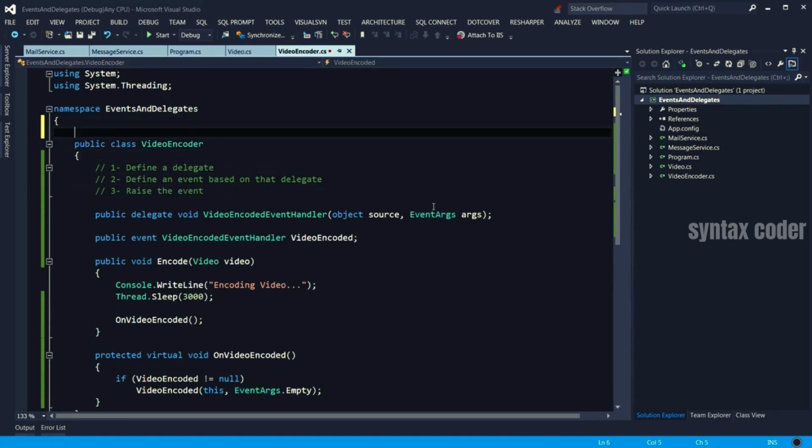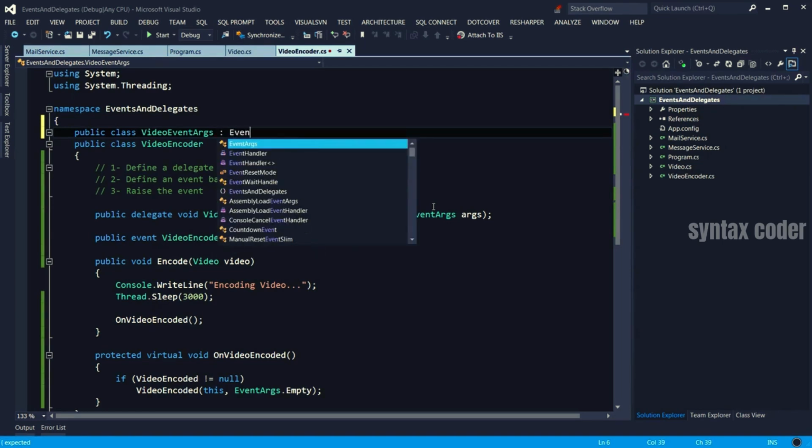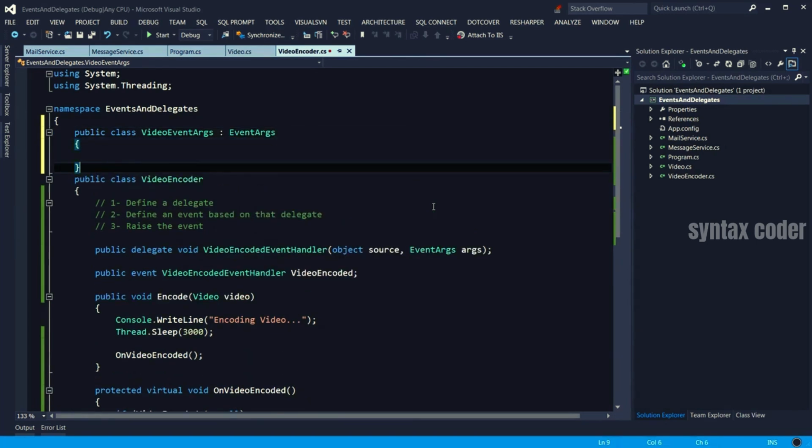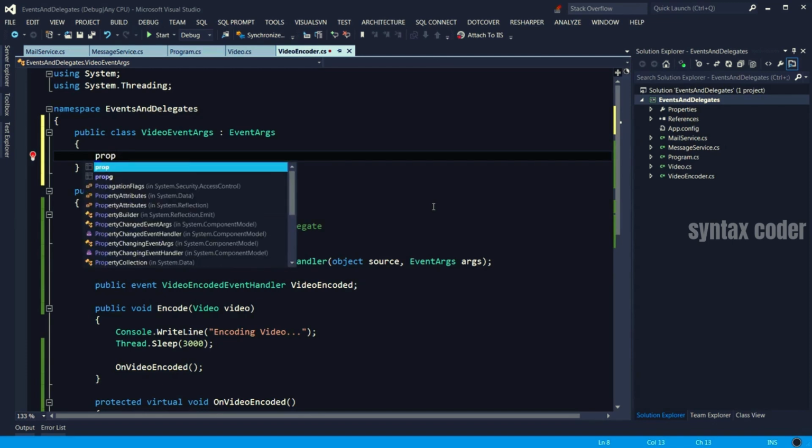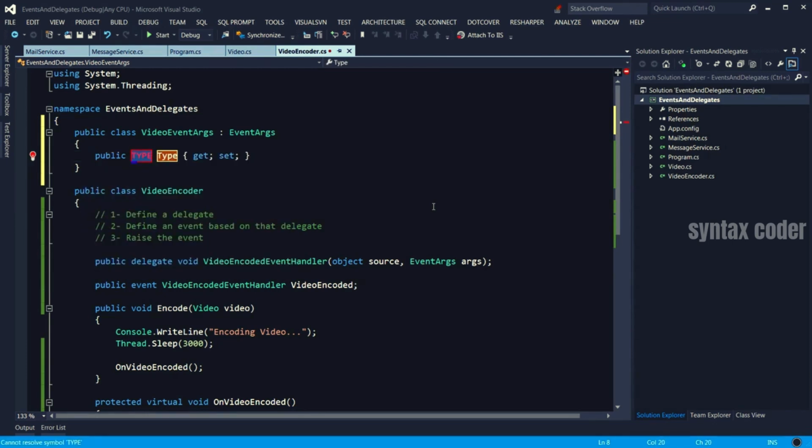I go here. I call it video event args because it's a class that contains the data about the video that was encoded. So it should derive from event args. Here we need to create a property that determines the video that was encoded. So quick way of writing that is you type prop and then press tab. This is a code snippet. So now I specify the return type, which is video, and the name. I press tab again and enter.